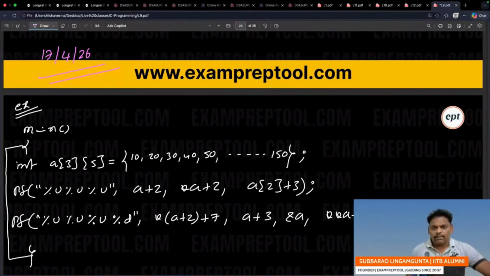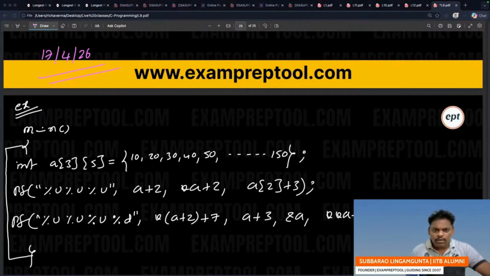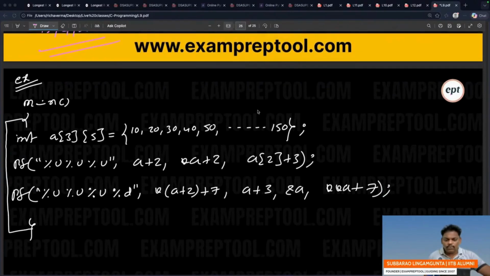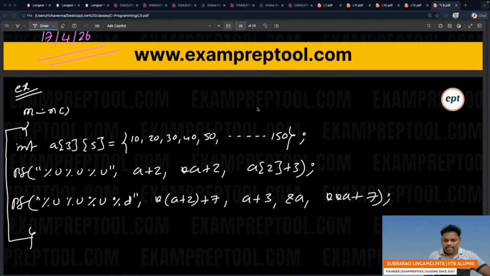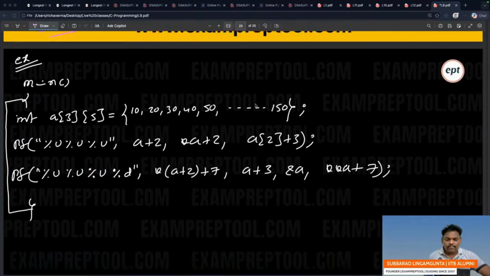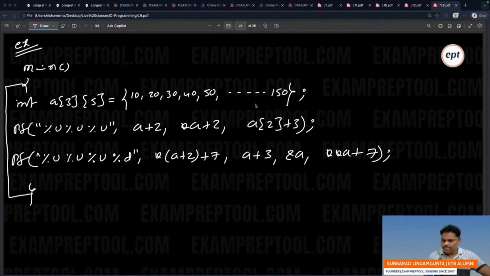And let me make this image also a little small. I think it's perfect. Now it's perfect. Good to go. Today's class started now.